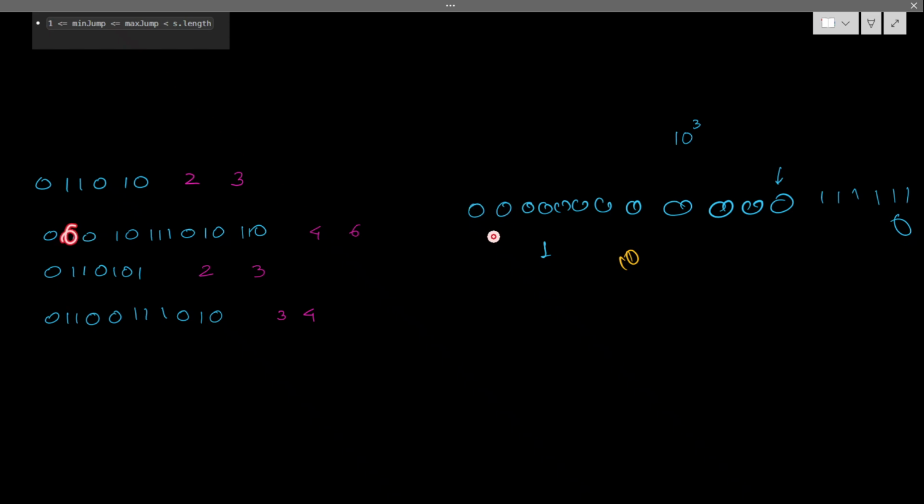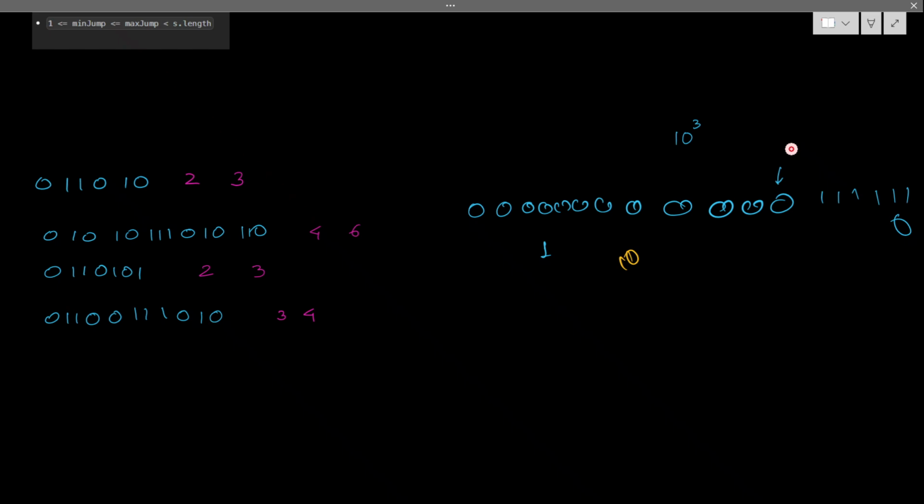Let's say all are 0, and jump is 1 to 10 or 9. So I have to visit, come here and check whether this is visitable or not. This is the thing I have to check. So this will take too much time.